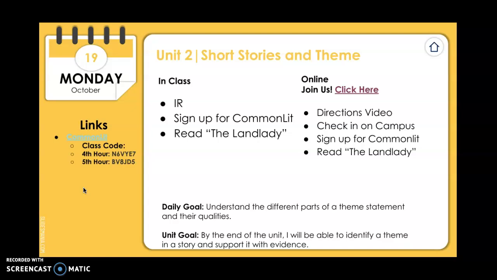And then tomorrow we're going to work with this story so that we can talk about plot and how it works with theme. If you have questions, please let me know.